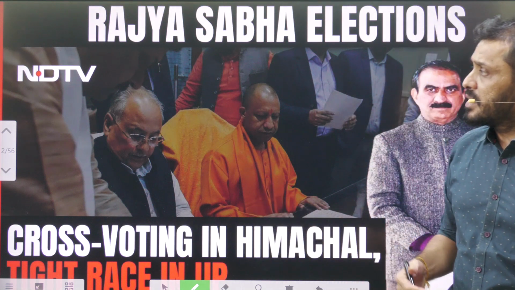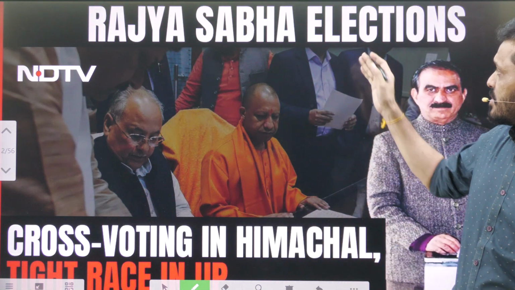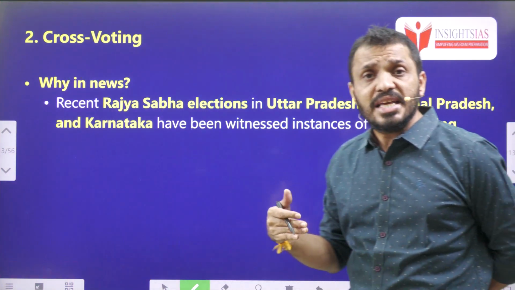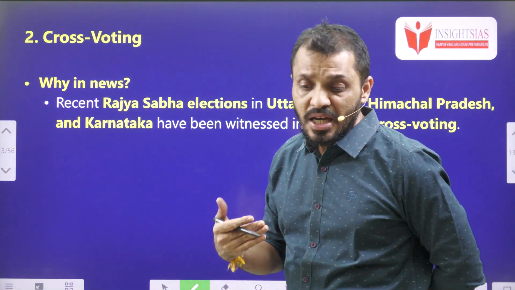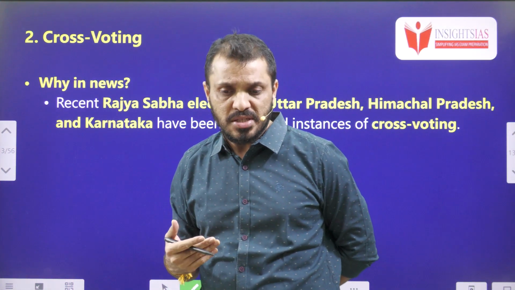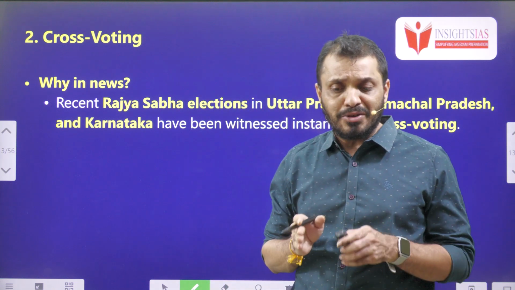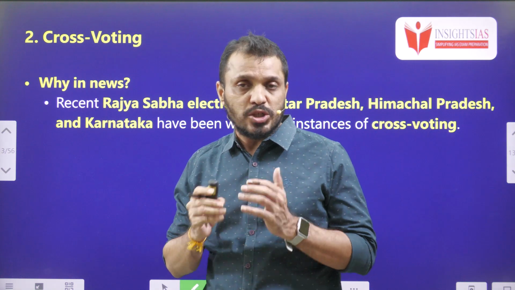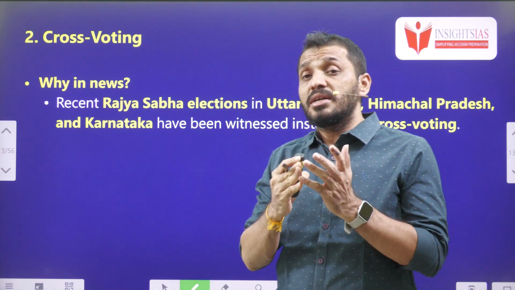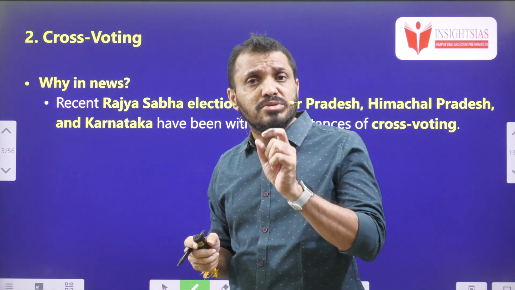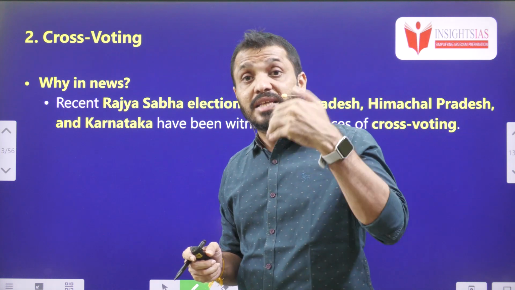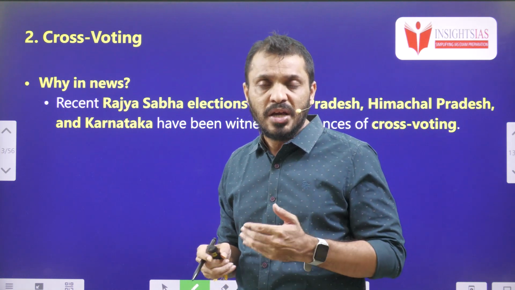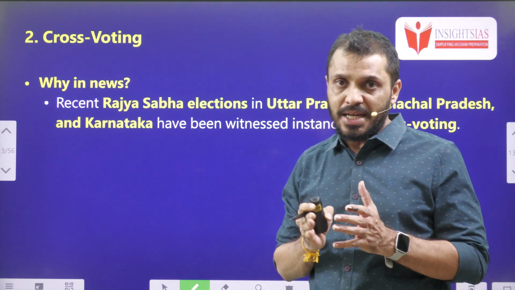The second topic is about the Rajya Sabha election. Recently, we have seen various instances where cross voting happened in the Rajya Sabha elections. So before everything, you have to understand that in the Indian Parliament, we are following the bicameral legislature, that is Lok Sabha and Rajya Sabha. If you remember, tell me, when did we introduce the bicameral legislature for the first time in British India, in the colonial times?